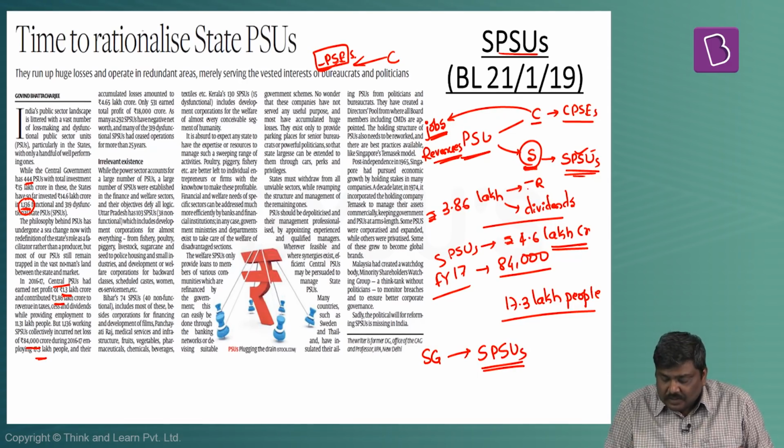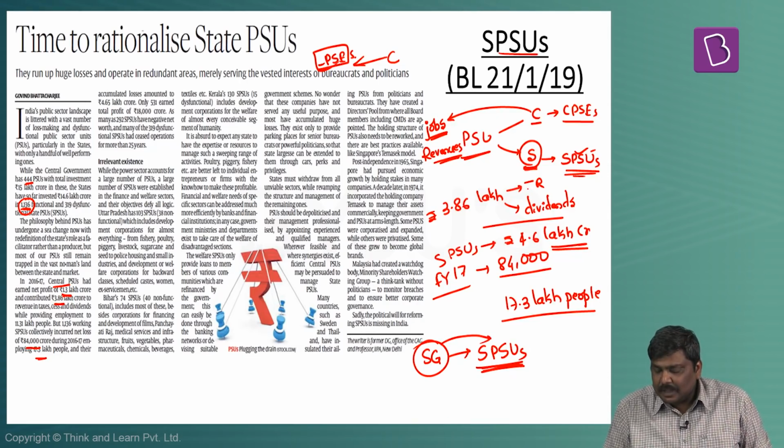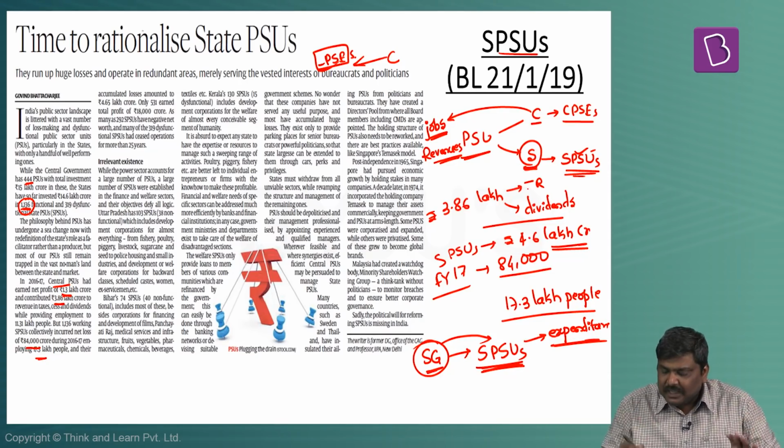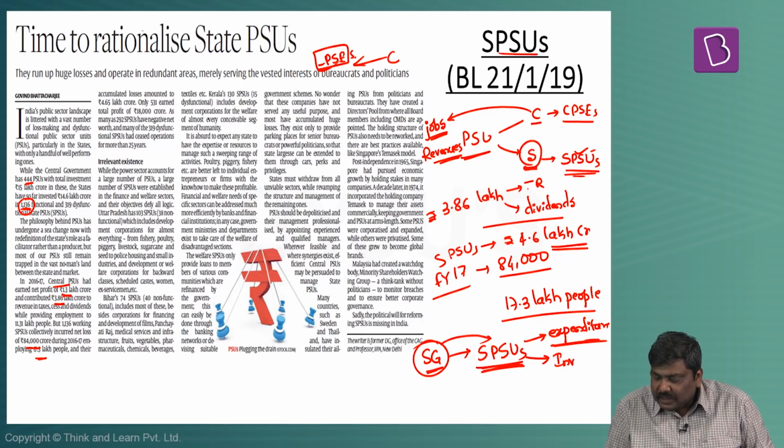Now, what is the advantage of a state government exiting these SPSUs? One, the state government will no longer keep paying the salaries of these employees. That expenditure and other related expenditure will come down. And when the state government does not have to incur this expenditure, the same money can be invested somewhere else.